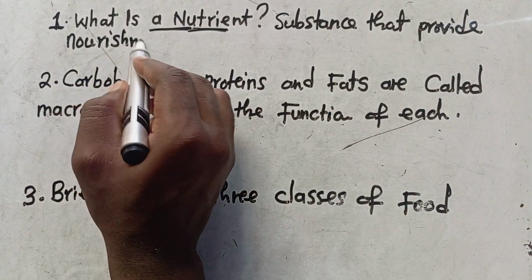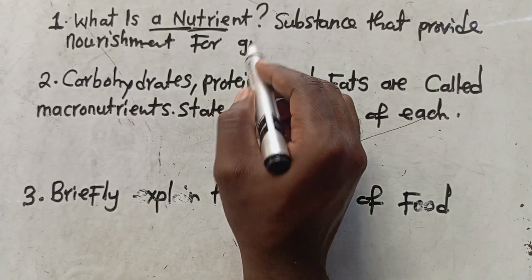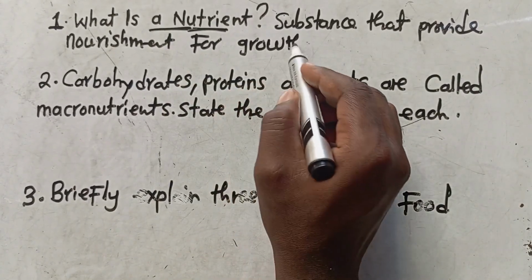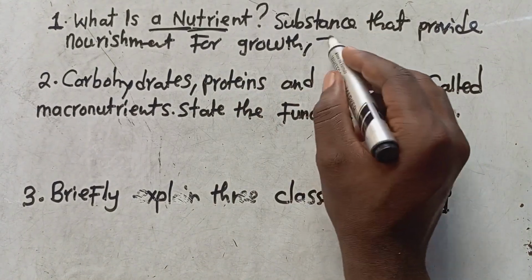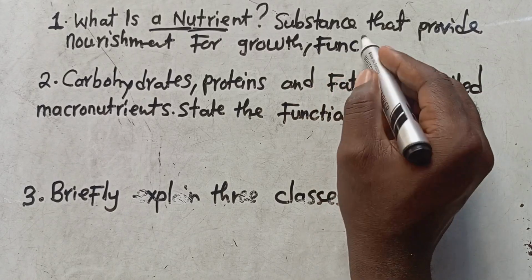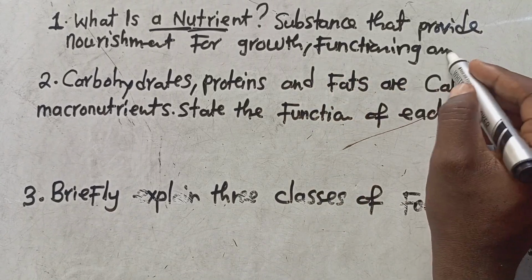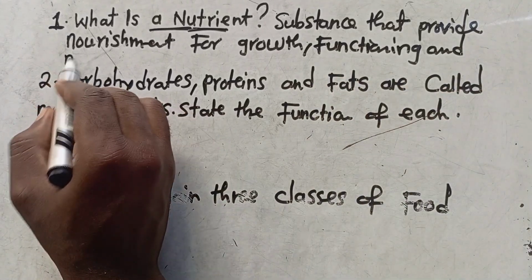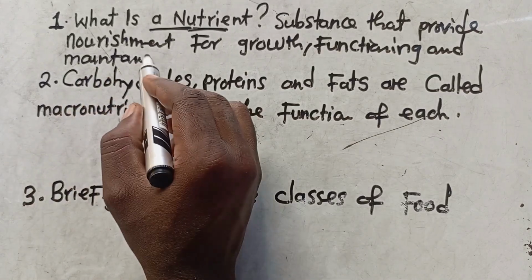Nourishment, for one, we are talking about growth. That's the first one. Second one, we talk of functioning, and maintaining.